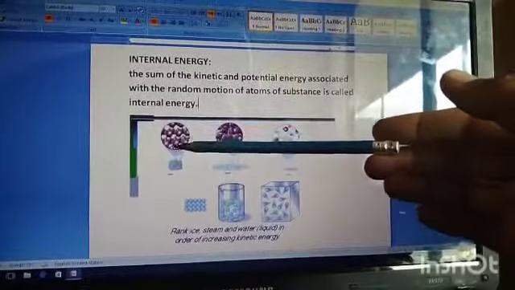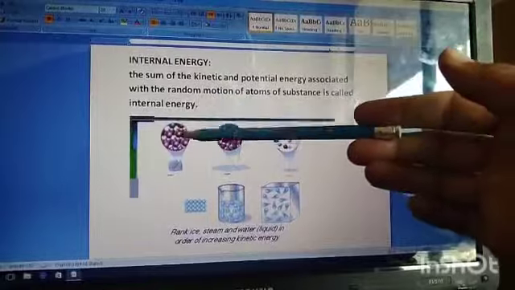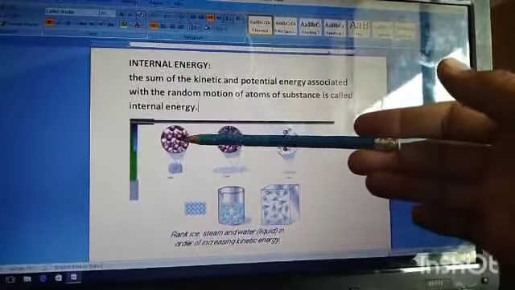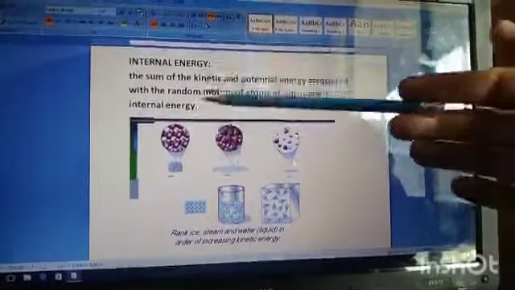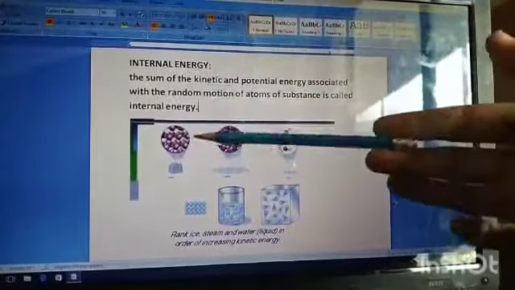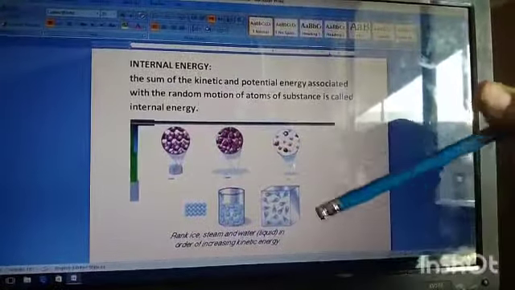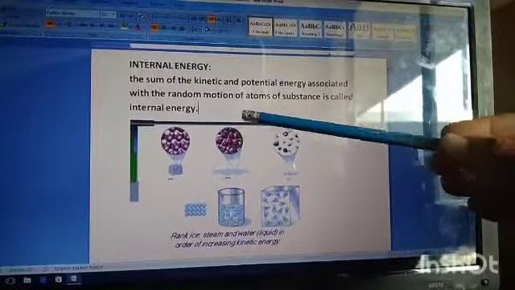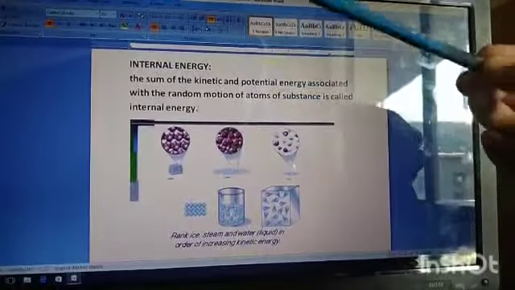Meaning there is no such motion in the atoms, ions and molecules of the solid material, but they are at certain fixed positions. So they possess higher potential energy, but along with potential energy they have certain kinetic energy. The sum of potential and kinetic energy possessed by that solid material we call the internal energy of that material. If we talk about liquid materials, they also have certain potential energy, and along with that they freely move, so they have kinetic energy. Again, the sum of potential and kinetic energy we call the internal energy.